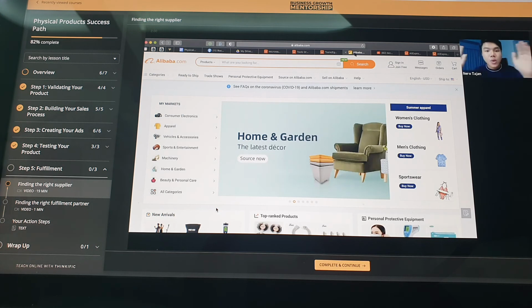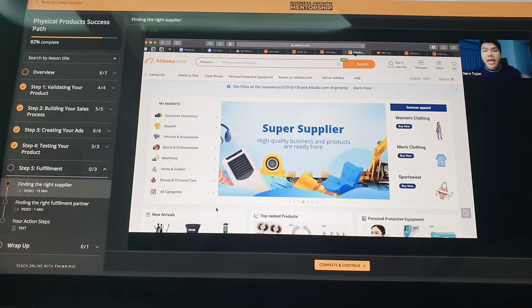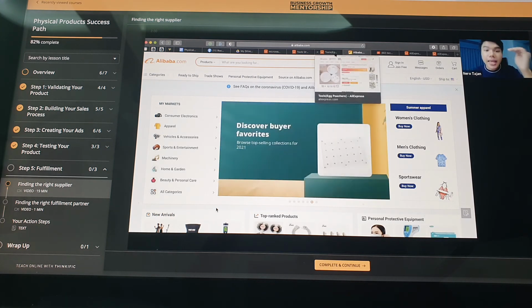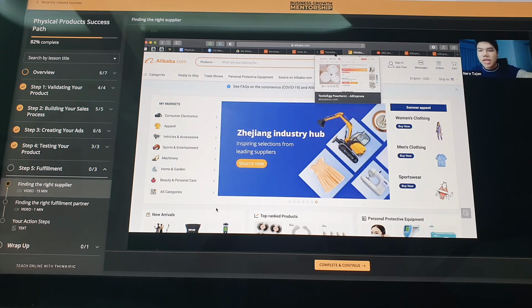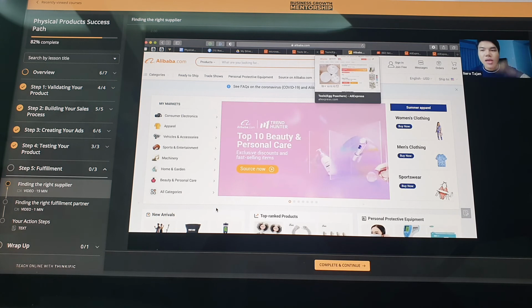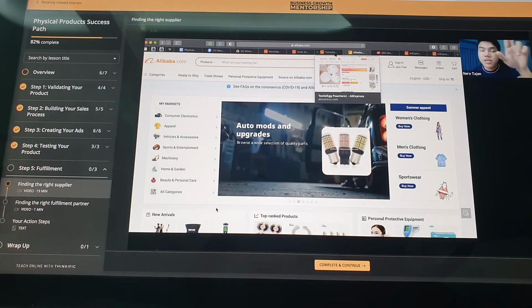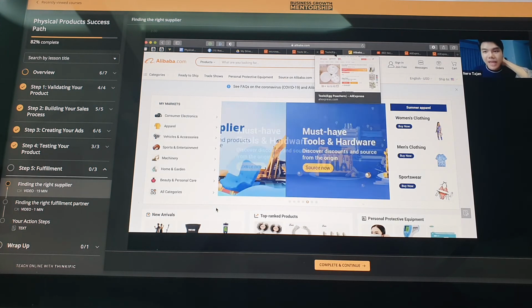Ito guys, warning. Don't buy from Alibaba during the season unless you're willing to spend a lot of time waiting. If you have the patience, then go for it. Kasi you will spend a lot of time waiting for your item. And sometimes, ito yung warning ko lang talaga dito. Di ba? You think you're getting less sa Alibaba at AliExpress. My first failure dito is I have tried, dumating yung item, I have to pay for the customs. Nahulog siya ng 1 month. I have to pay for the import tax. It turns out, mas mahal pa yung cost ko sa customs and shipping compared sa item mismo. Gaya ganun. 40k yung customs tax, yung item 30k lang. Di ba mas mahal pa, 70 in total? Even if mura siya, mapapamahal ka talaga.